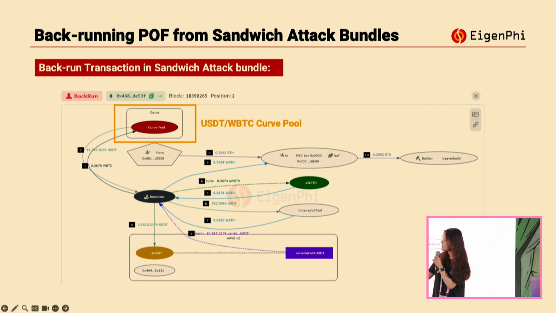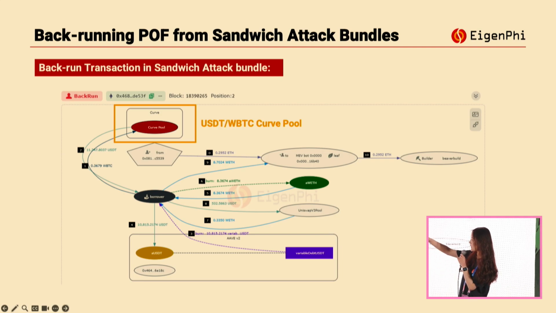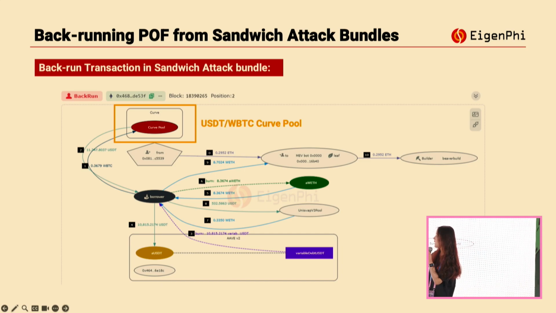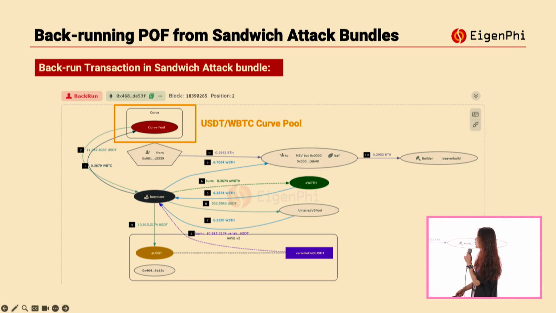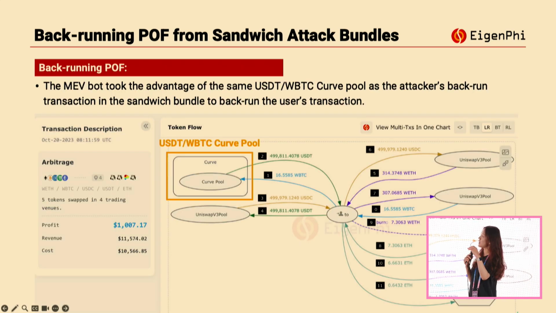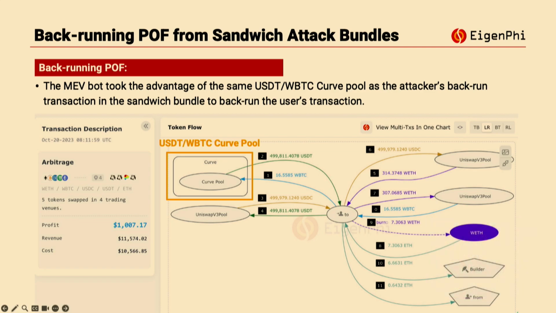So let me explain this in a simple way. Let's only look at the backrunning transaction from that sandwich attacker. We can see that the attacker utilized the USDT and WBTC Curve pool to make profit. And let's see what that private backrunning transaction of this private order flow has done.